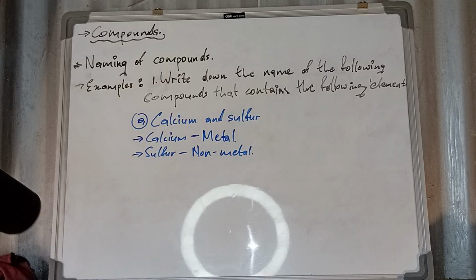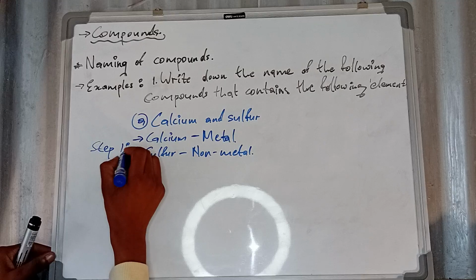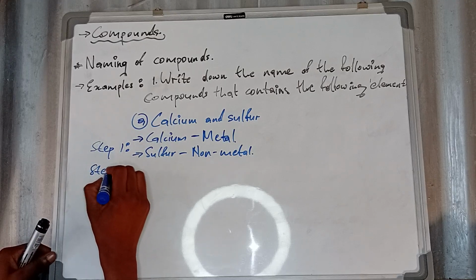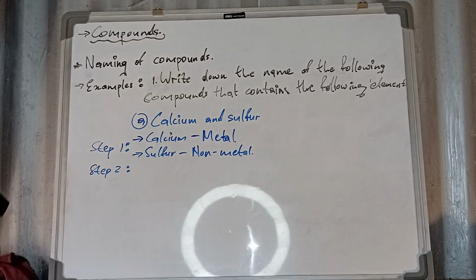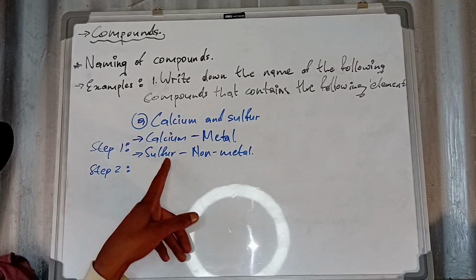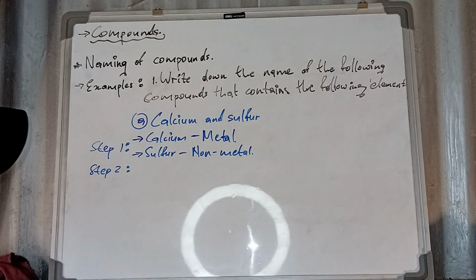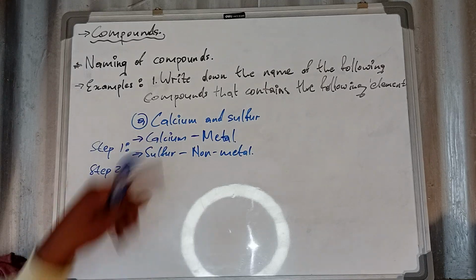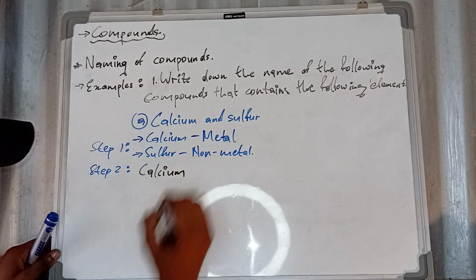Okay, step 1 has been done. We're coming to step 2 now. Step 2 says we must write down the name of the metal first. Between calcium and sulfur, which element is the metal? That is calcium. So we firstly need to write it down. You write it first: this is calcium. All right.